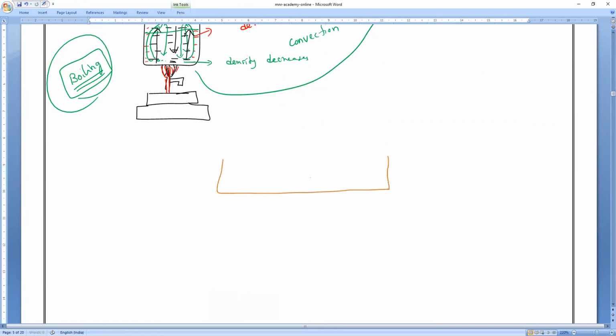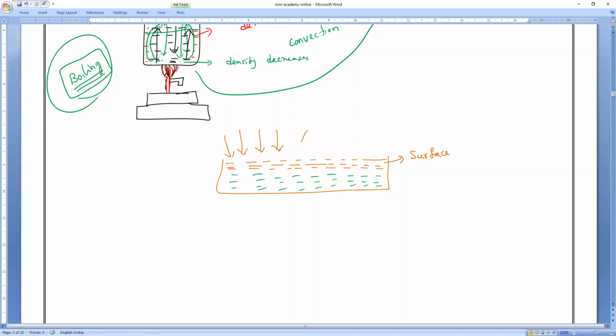So let me take this as my container. Now, I have water here. All of you remember, this is the surface water, and below also only water is present. The entire container is fully filled with water. Now, which water is in contact with the surroundings? Everybody, only which water is in contact with the surroundings? The top water, the water present at the surface, only it is in direct contact with the surroundings.